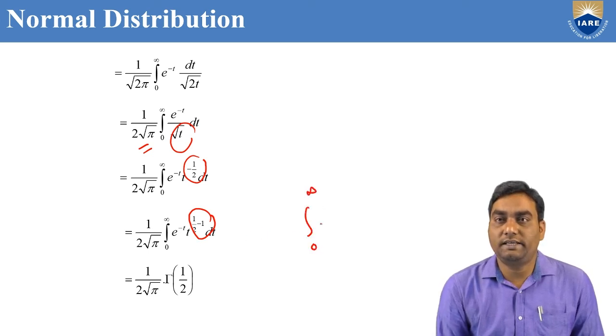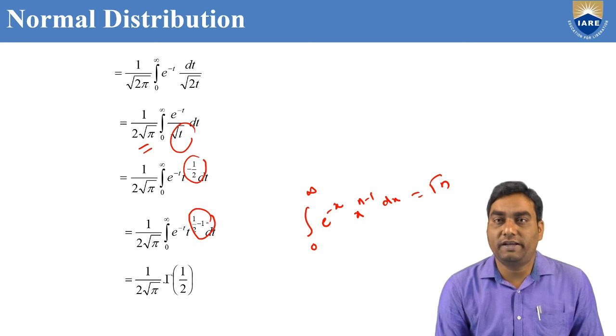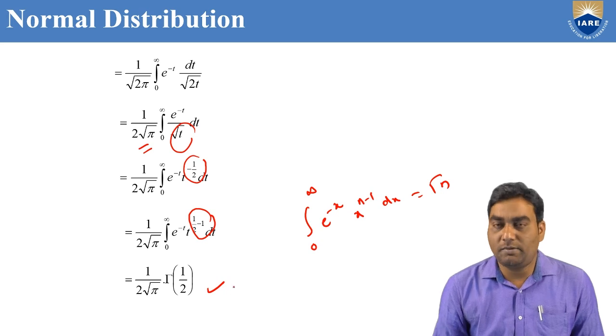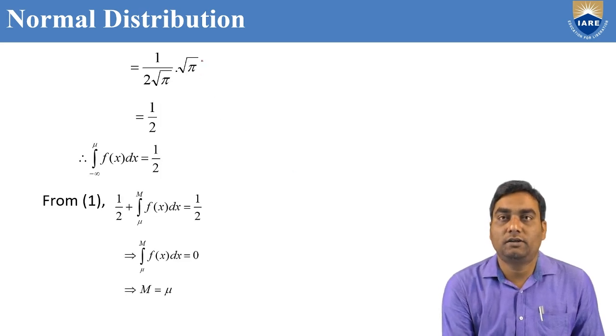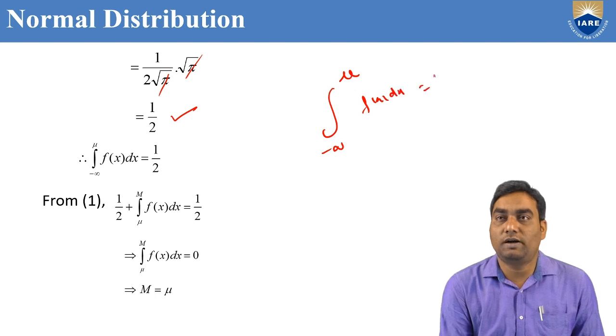The gamma function is integral from 0 to infinity of e to the power minus x times x to the power n minus 1 dx equals gamma n. But in place of n, we have 1/2. So instead of gamma n, we write gamma 1/2. This gamma 1/2 value is root pi. Root pi cancels, and we get 1/2. So the integral from minus infinity to mu of f(x) dx equals 1/2. We can substitute this value in equation 1.